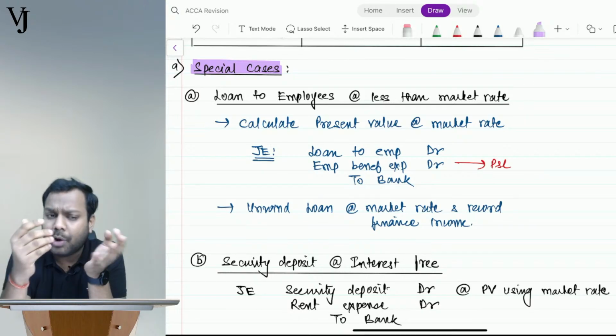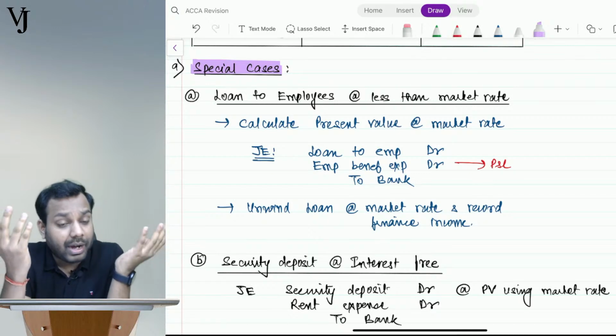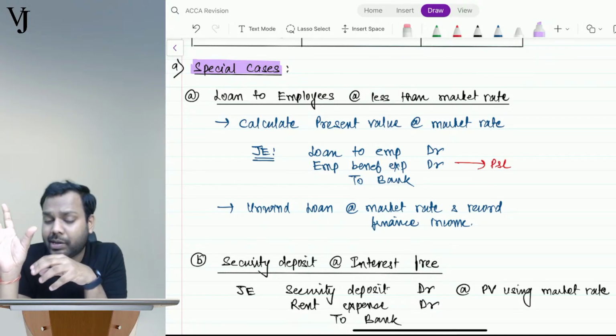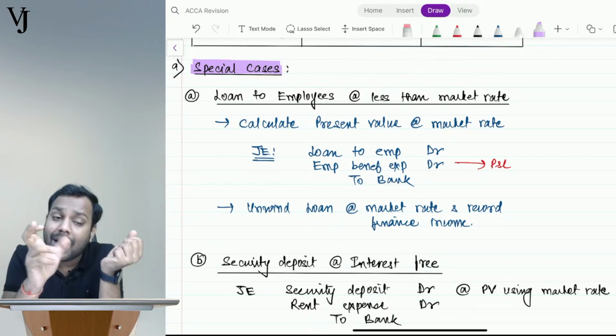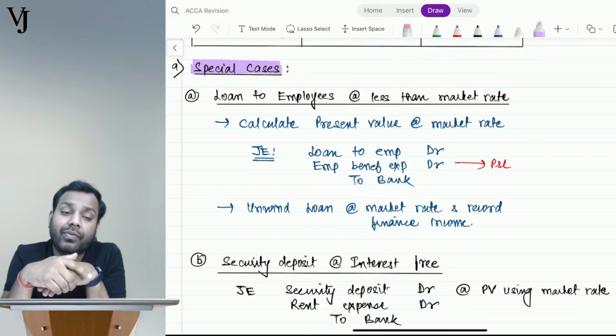There are also cases where I give loans to my employees without interest. Interest-free loans are also given, right? So the interest rate in the market is 10% and the interest rate that I collect from the employee is 0. Why am I giving this benefit? Because he is my employee.